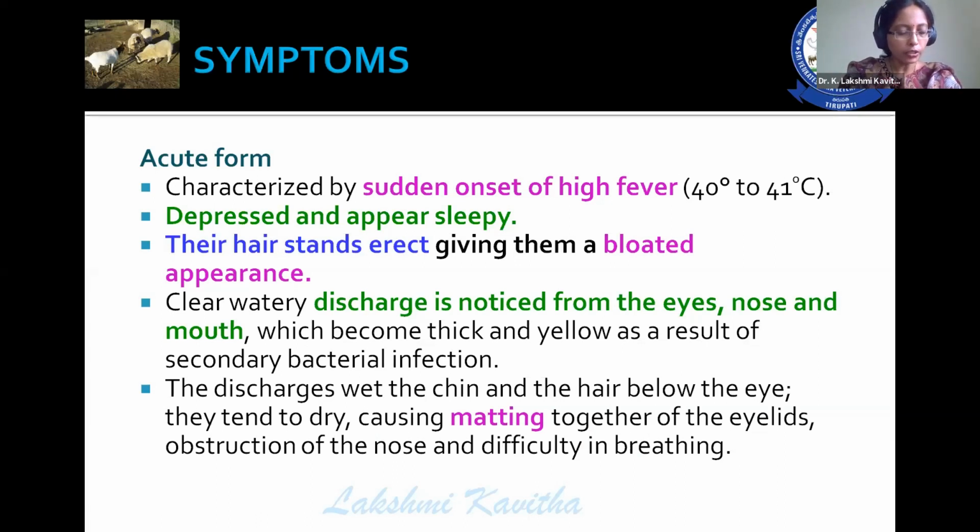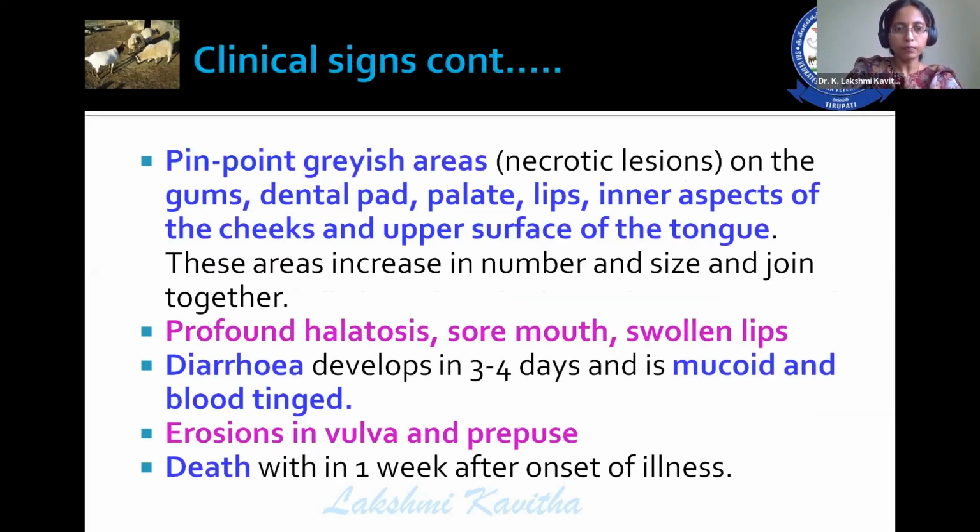There are watery discharges from the eyes, nose, and mouth, and these watery discharges become more and cause wetting of the face. Later, these watery discharges turn into mucopurulent discharges because of secondary bacterial complications. And in case of PPR, the hair stands erect, giving the animal a bloated appearance.